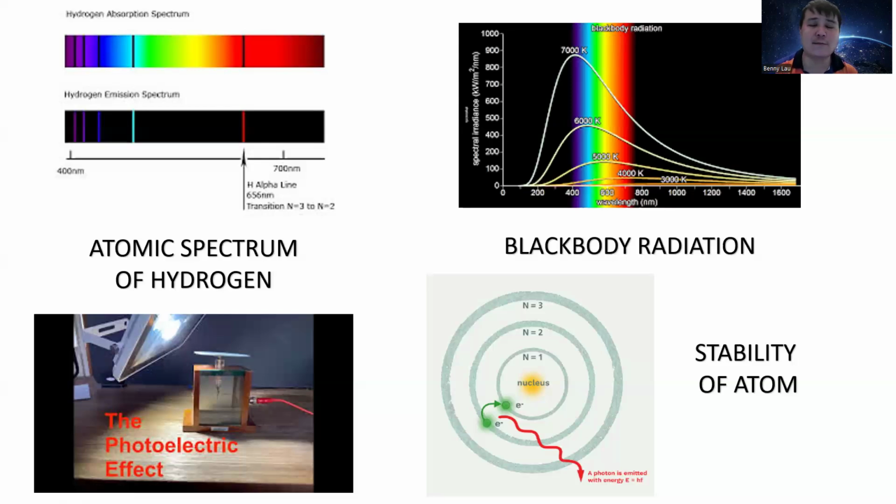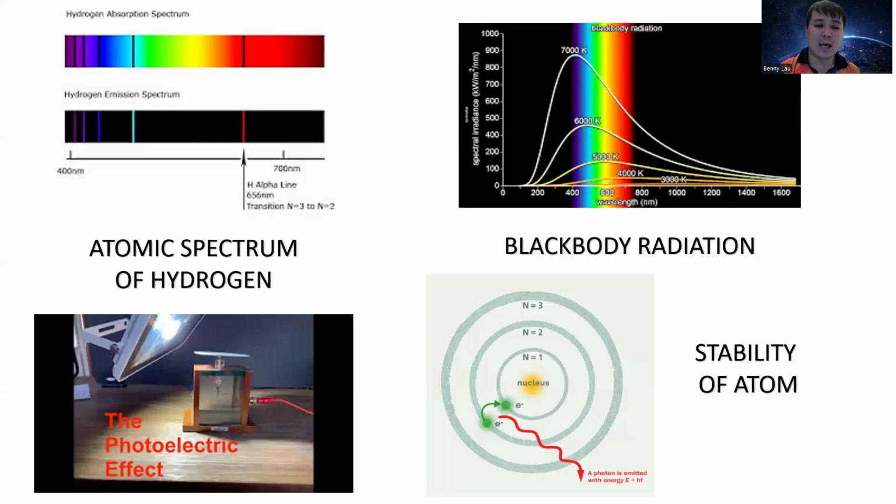So we call this phenomenon the ultraviolet catastrophe. It means the energy rises until the ultraviolet region, and then the energy goes down. So why? Again, classical physics cannot explain. We know that when temperature increases, the atoms get excited, so energy should be increasing. But why, until a certain level or certain frequency, does it drop?